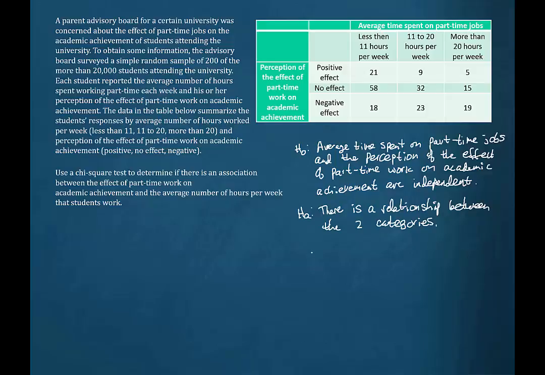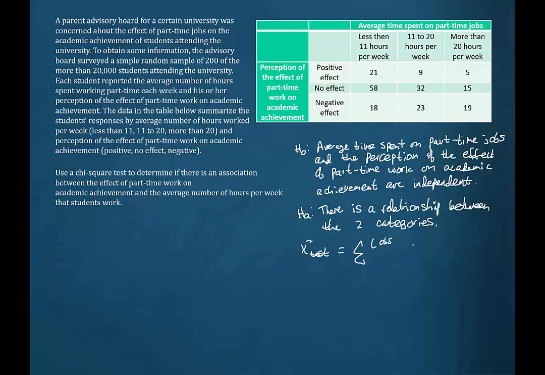Now, what we're going to use in order to answer this question is a chi-square test. And just as before, the chi-square test is going to depend on how much the observed values deviate from the expected values, because this formula is going to have us adding up a whole bunch of terms that look like this.